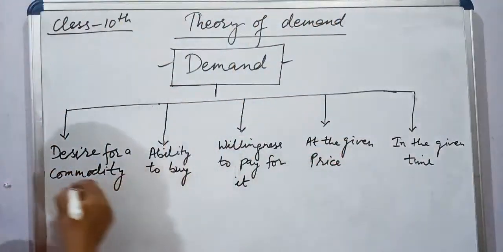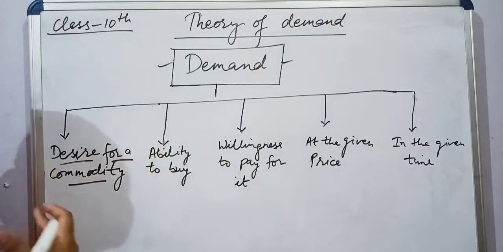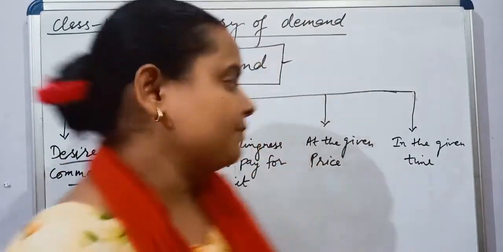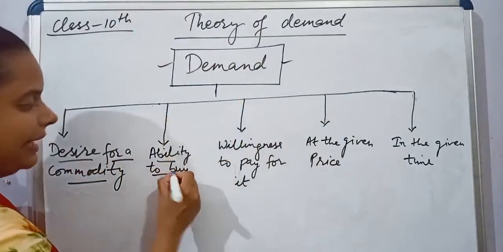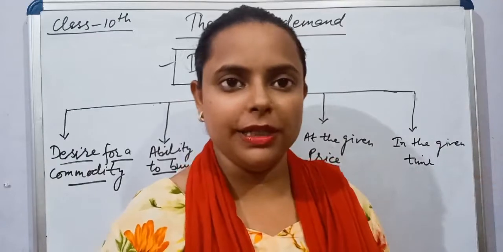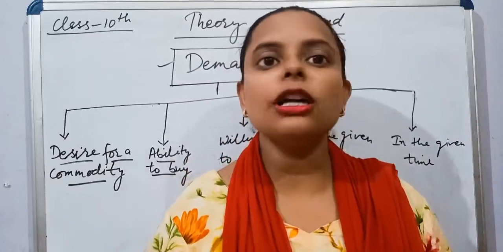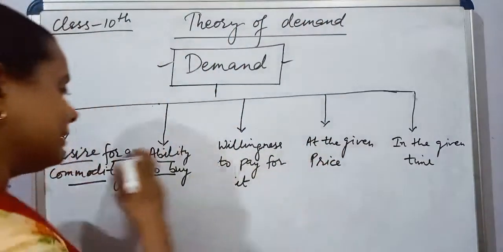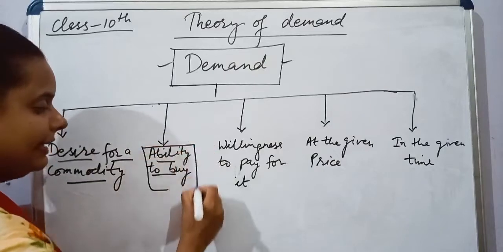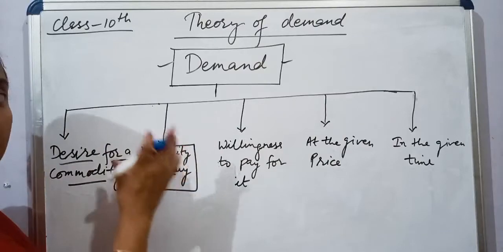What are they? The first, desire for a commodity. Desire for a commodity means how much you desire that particular commodity, how much you need it. Second, ability to buy. Suppose I have a desire to buy an aeroplane, but I don't have that much money to buy it, so it will not be demand. So first, desire means how much I want that commodity. Second, ability to buy means I should have that much money that I can buy that particular commodity.